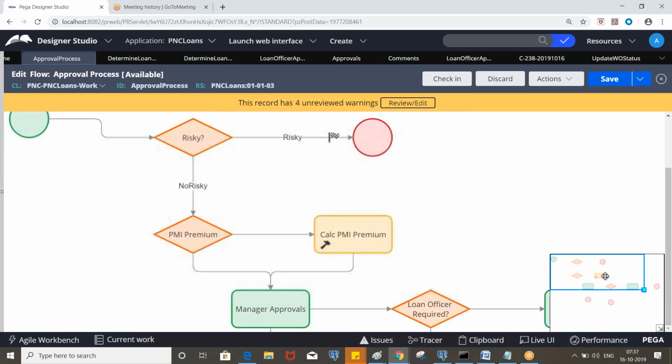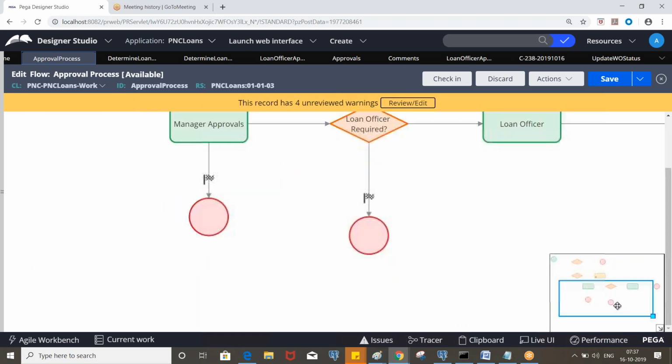You take the data which satisfies the risky condition, like you execute a flow, you enter more liabilities than assets and see whether it is going here and updating the status accordingly. And then you need to test this, and sometimes you enter a larger down payment, more than 20% of the asking price. In that case, you should not calculate the PMI premium. That is the expected outcome, right? And sometimes you enter less than 20% and see whether it is calculating or not.